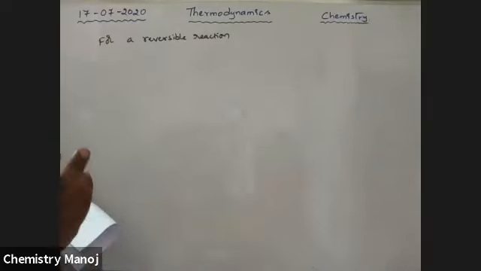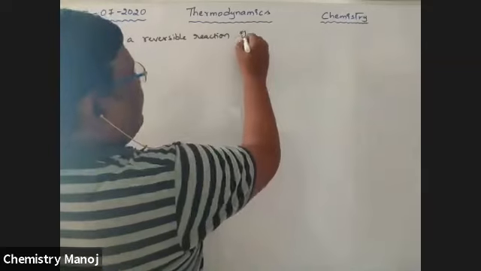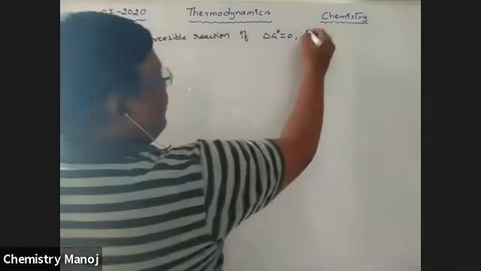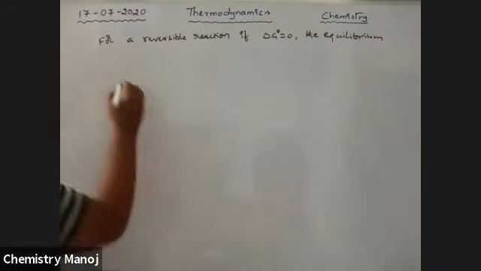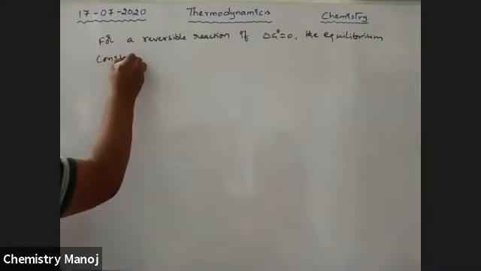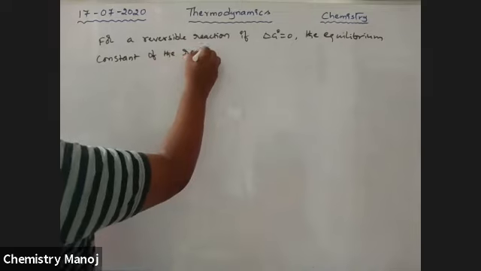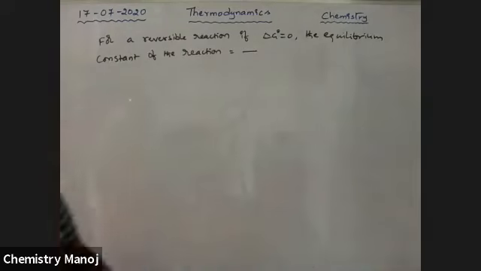That is very important for writing tomorrow's exam. If delta G naught is equal to 0, the equilibrium constant of the reaction is equal to dash. So delta G naught and equilibrium constant, there is a relation.